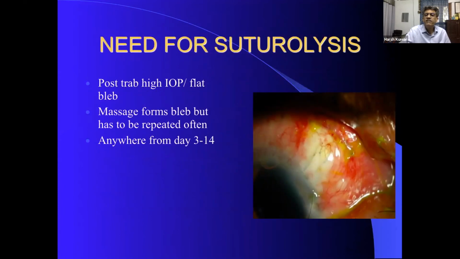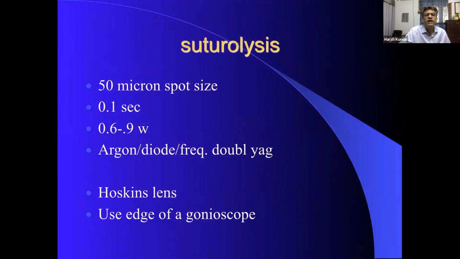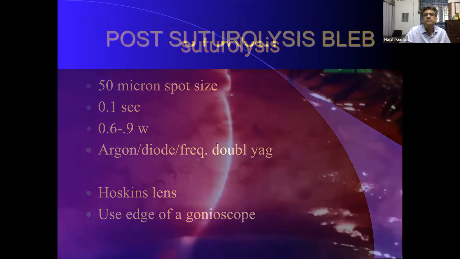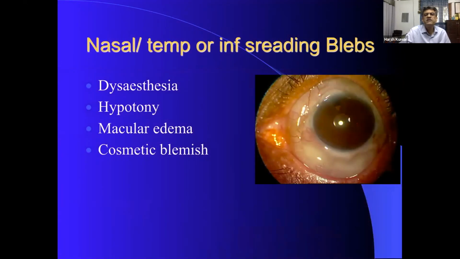And again, a very important thing is, by chance you have done a releasable suture, but the suture breaks, you need not worry. You can use argon laser suturolysis, have a Hoskins lens, or you can even use your gonioscope, and you can see the suture and then burn it out by 50 micron spot size, and the power used is around 0.9 to 1 watt. And then the moment you do massage, the bleb will be nicely formed.